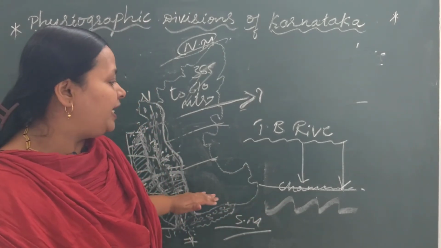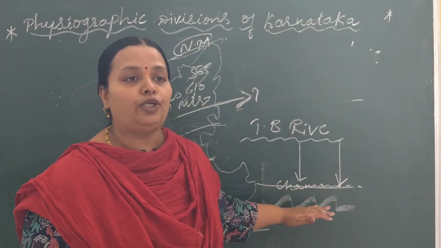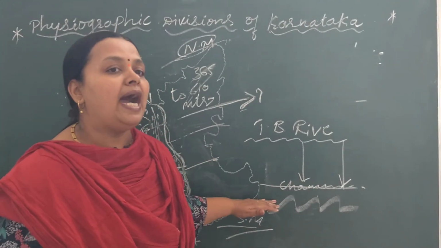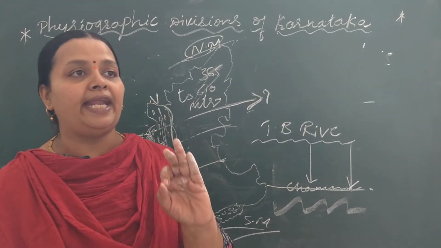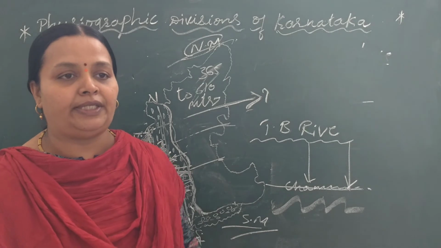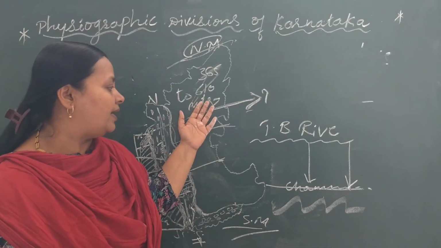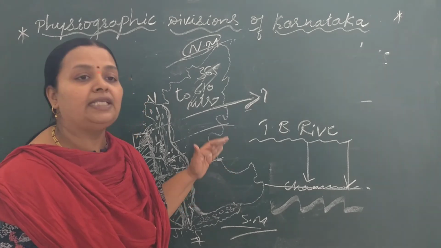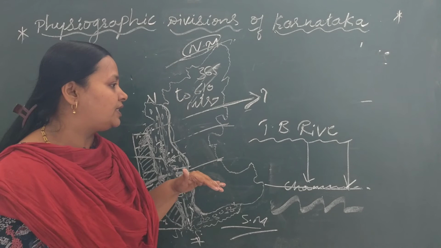It has a height of 900 to 975 meters. It is higher than the northern Maidan and it slopes towards the east.